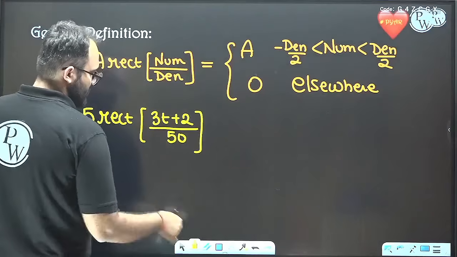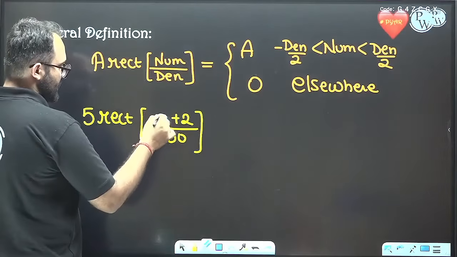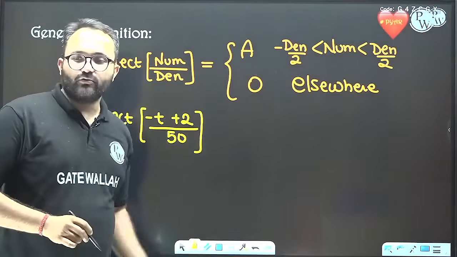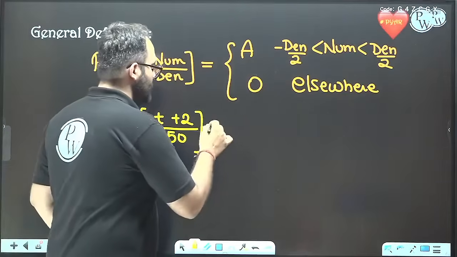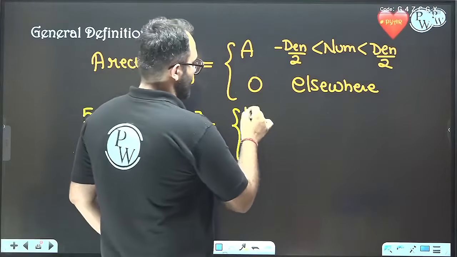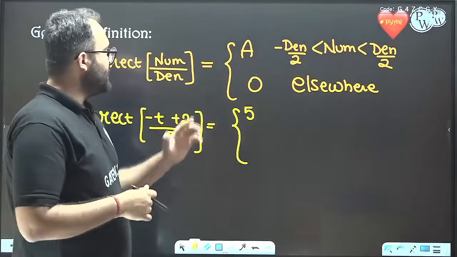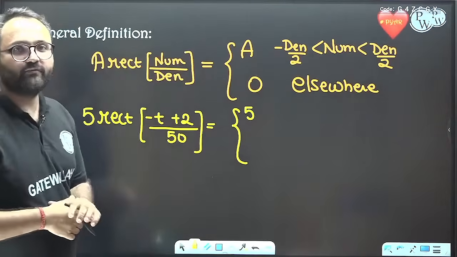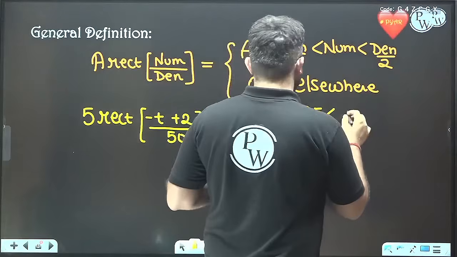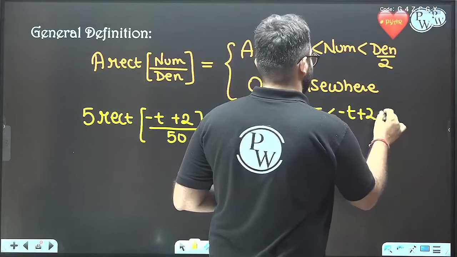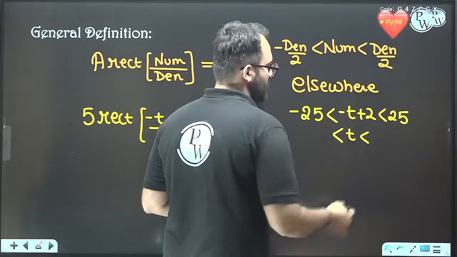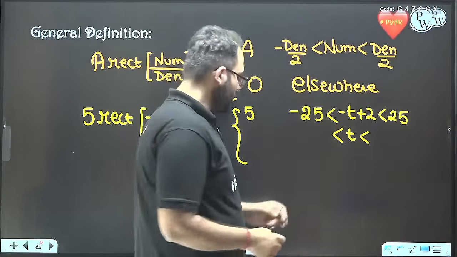Suppose this is the example. Let's take a simpler one, with minus t. So how to solve it? Just put it here. What is A? The height is 5. And what is the range? Minus denominator by 2 to denominator by 2. What is the denominator? 50. So minus 25 to 25.